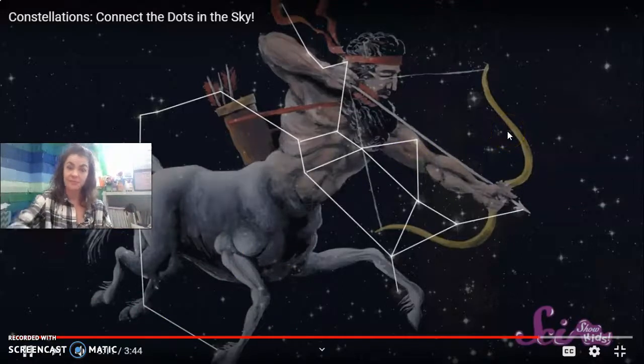An arrow. For most people, the easiest way to find it is to look for the 8 stars that make this shape. To me, it looks more like a teapot, but that's why it's fun to make up stories. So the next time that you're outside and it's dark, look up and see if you can find any of these constellations or other groups of stars. Or you could just make up your own.